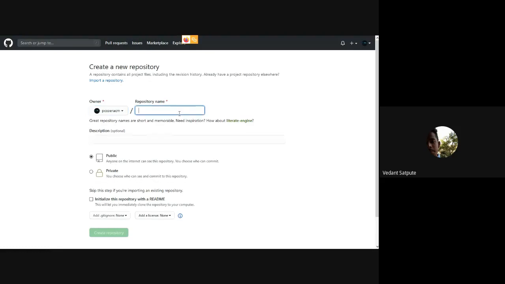I want everyone to create a new repository. Are you with me on creating a new repository?